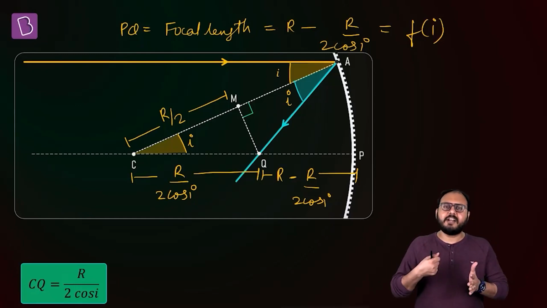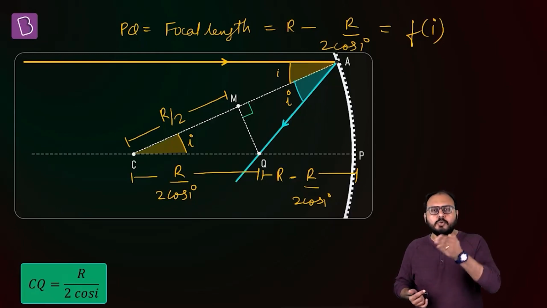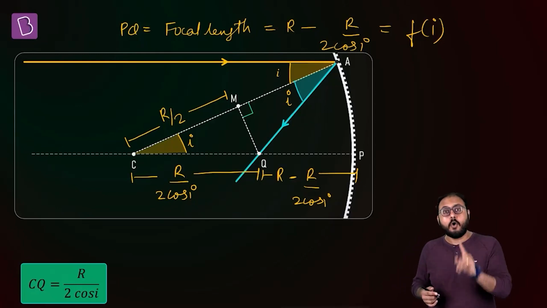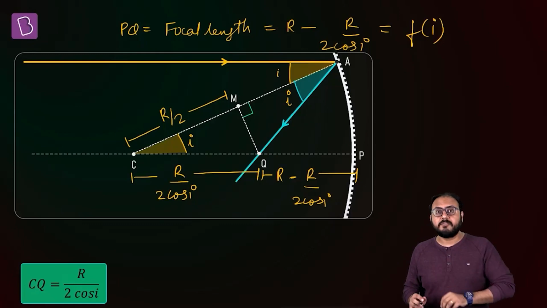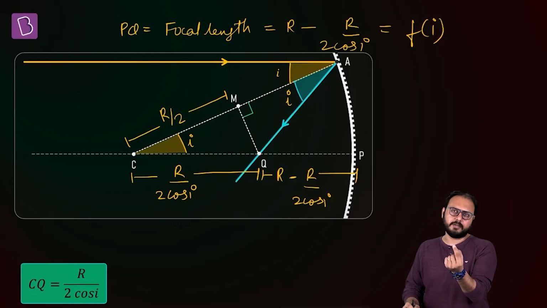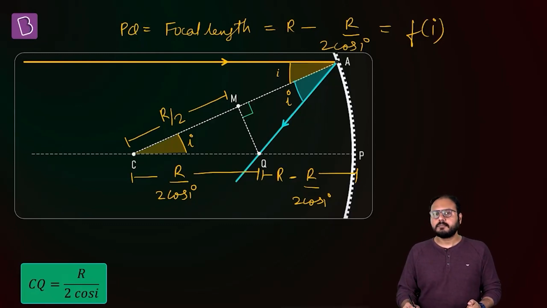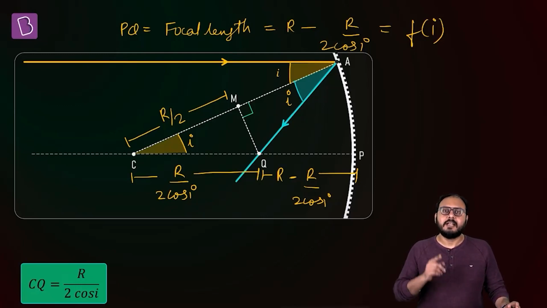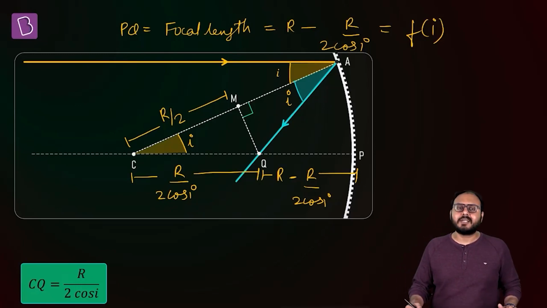That is contradictory to the idea of the focus, na? Because you said, I quote, "all lines after reflection pass through one point called focus." And here I am proving that the focal length distance is a function of its own angle of incidence. So if I change the angle, the distance will change. Get it? Now do you see? So focus is actually not an exact concept, it's an approximated concept.